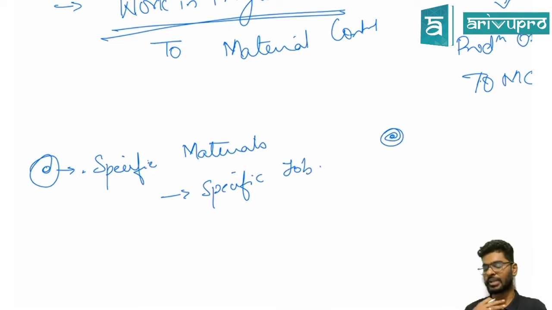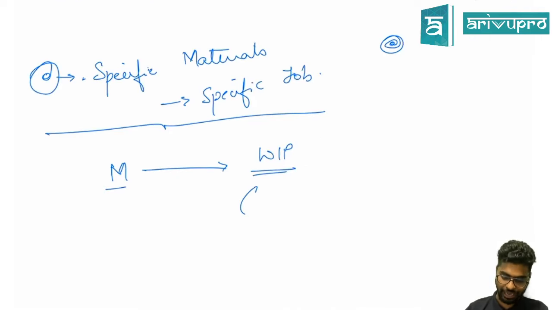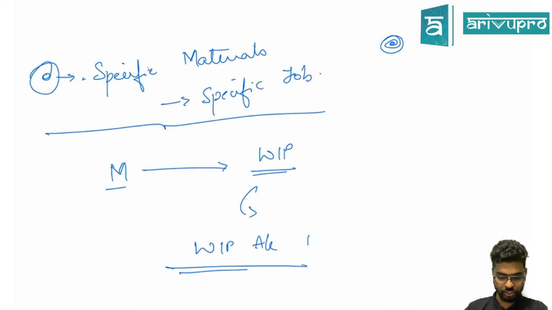Whenever I am buying specific raw materials for a specific job, I don't bring it to the material control and then transfer it to work in progress. I will directly transfer it to work in progress account. So the journal entry will become work in progress account debited to cost ledger control account. Did you understand this? Done?